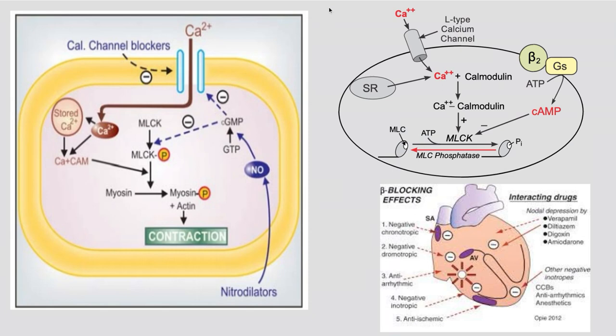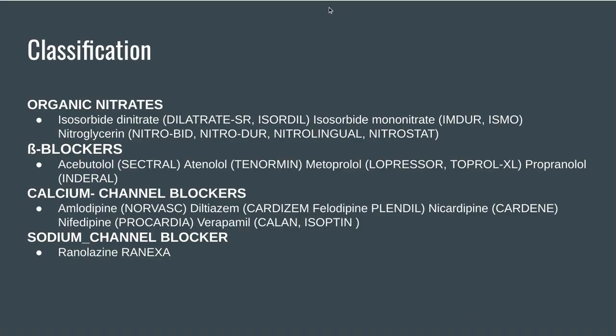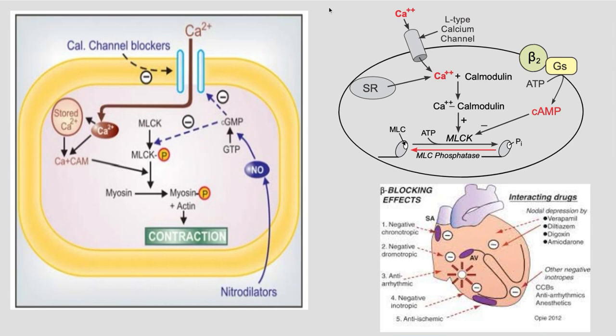Okay, so how can we treat these conditions? See, these are certain ways by which we can treat this condition. Like, you see, we can go for some organic nitrates, we can go for beta blocker, we can go for calcium channel blocker, and we can go for sodium channel blocker. So that's what I was showing over here. We can go for calcium channel blockers, we can go for these nitrodilators. See that nitrodilator is in the left side picture. So nitrodilators, calcium channel blocker is there.